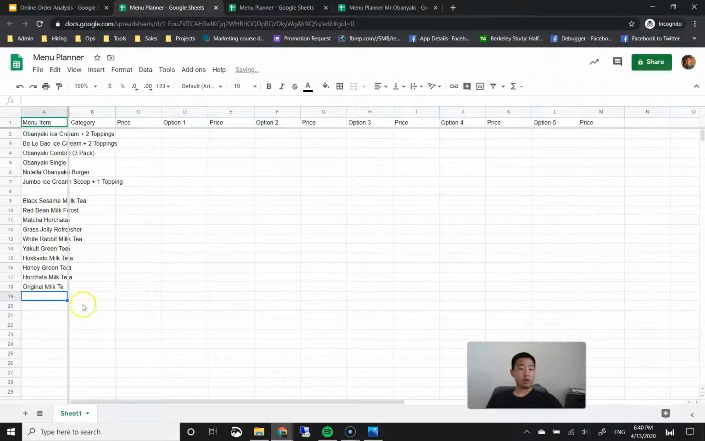Okay, now we have all the menu items in. I'm going to go ahead and put the categories of these menu items. So this category, I'm going to go ahead and put desserts. And then in the second category, I'm going to put drinks.